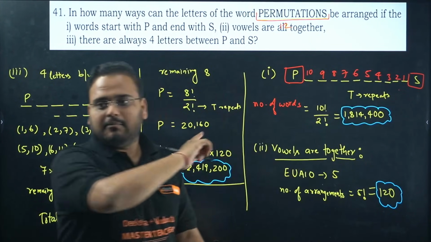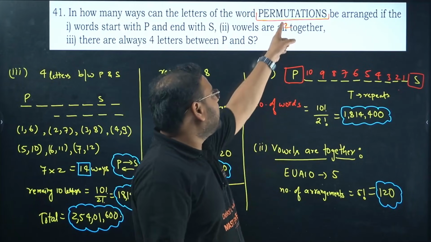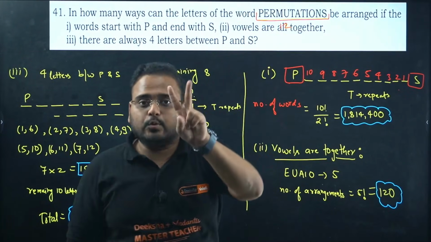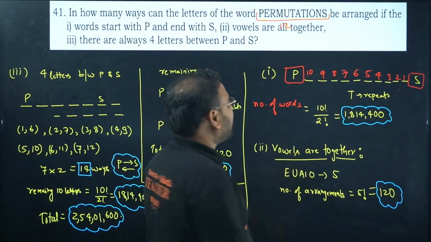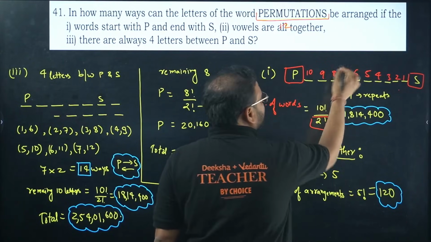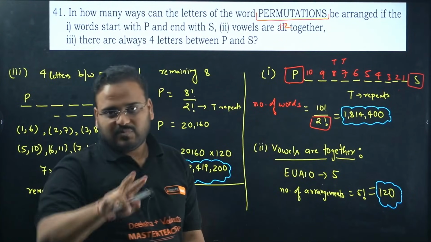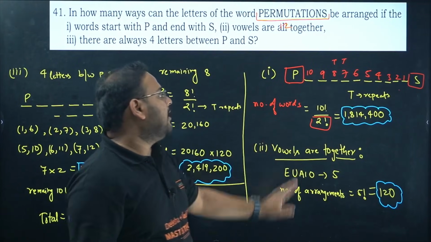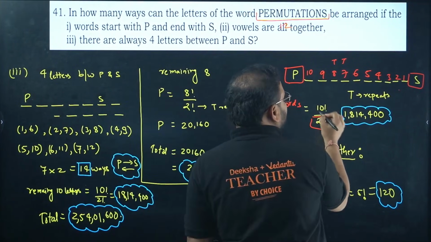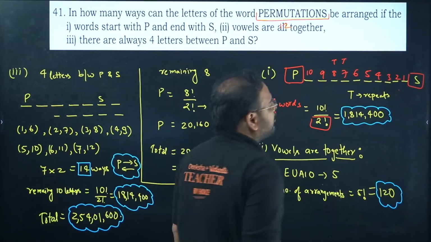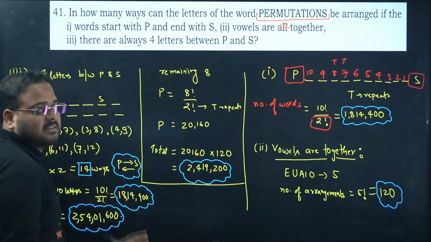Multiply them, 10 factorial, but you have T repetition. T is coming 2 times, so you're going to divide that by 2 factorial, because I can switch the two T's. That's why we get the result as 10 factorial by 2 factorial. The answer is 1814400. That's the first part's answer.